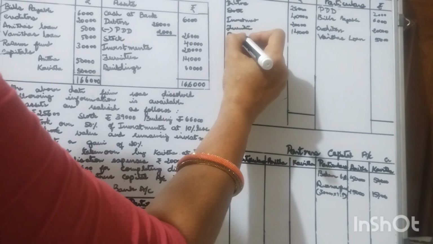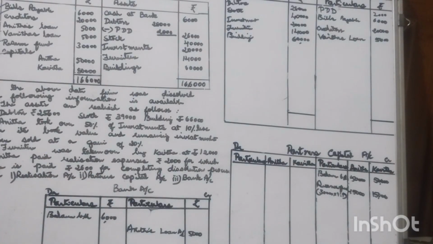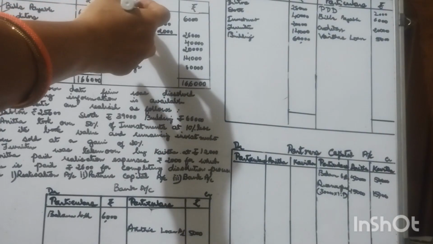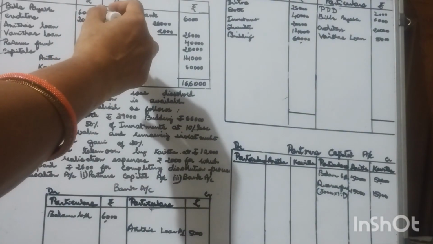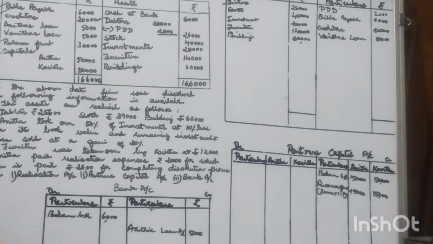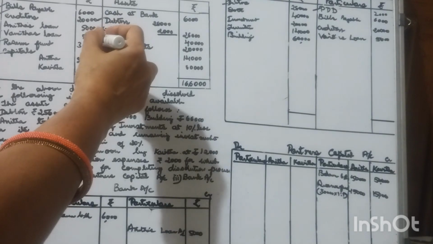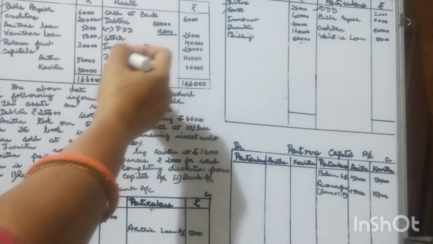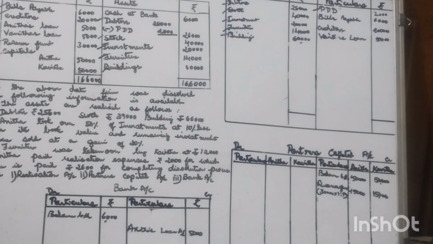Buildings, one of the fixed assets, 60,000. So these are the entries that have to be made. Cash at bank has to be recorded as opening balance, balance brought down, on the debit side of the bank account. Debtors, that is an asset. PBD, provision for bad debts or provision for doubtful debts, always has to be credited to the realization account. Stock, debit side. Investment, furniture, building. So these are the assets of the firm that have to be disclosed under the debit side.